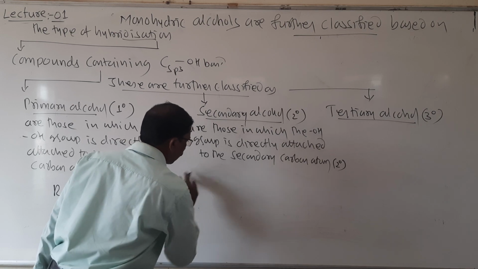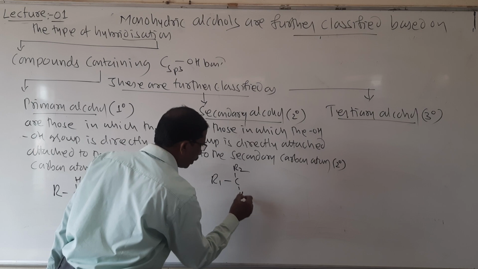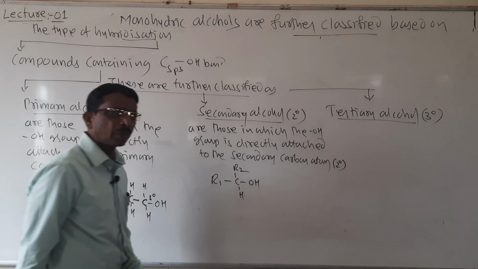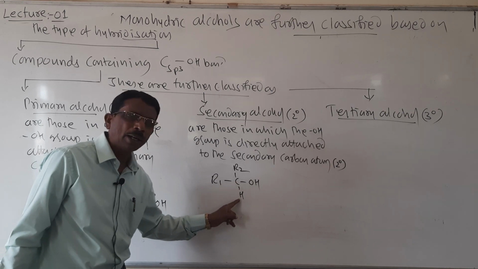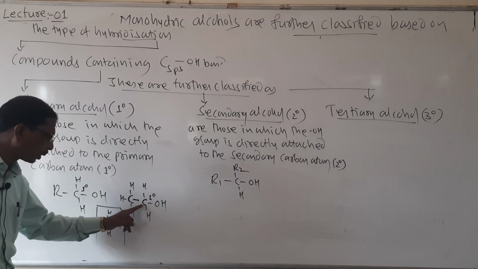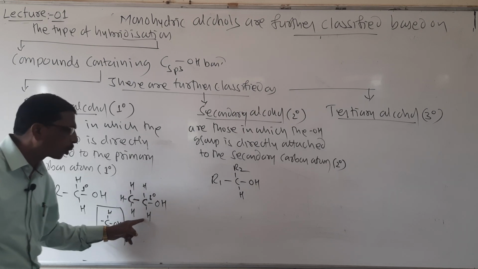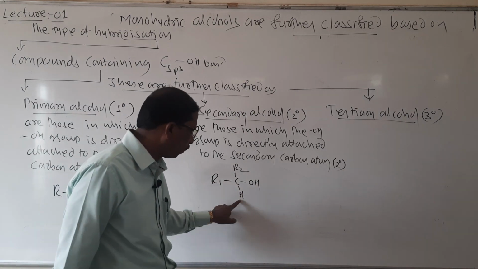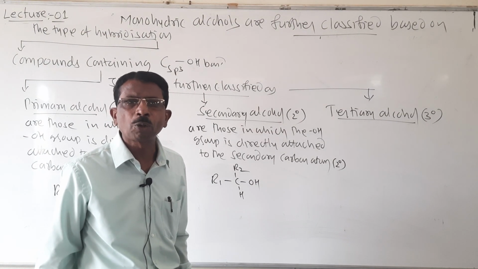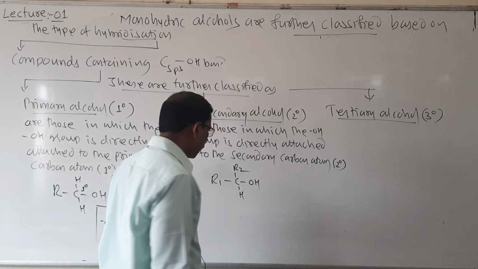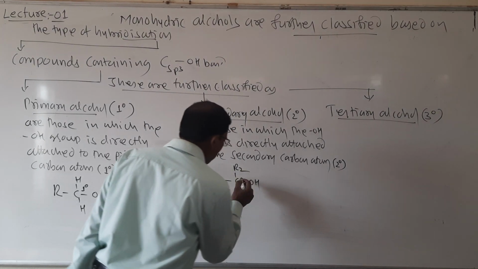So here I will write the general formula. R1, C, R2, H, OH. The functional group OH is attached to this carbon atom, and it bears only one hydrogen. In the primary case, the OH group is attached to a carbon atom that bears 2 hydrogen atoms. So primary means it contains 2 hydrogen atoms, secondary means it contains only 1 hydrogen, and tertiary does not contain any hydrogen. This type of definition you may also refer to. So here R1, R2, CH, it is called a secondary carbon.